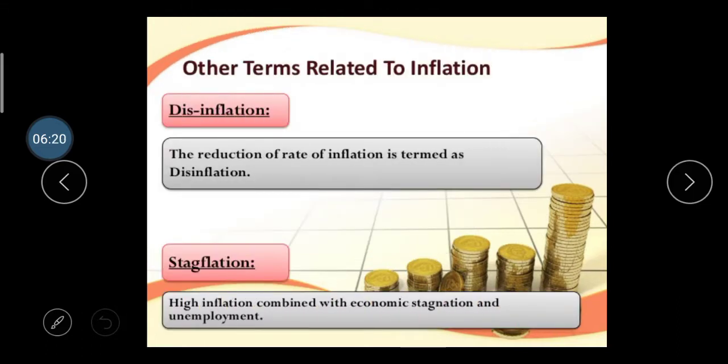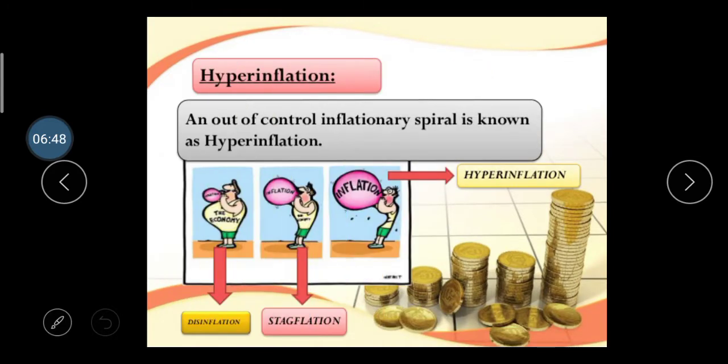Other terms related to inflation, first one is disinflation. It means what? The reduction in the rate of inflation is termed disinflation. Then stagflation means what? High inflation combined with economic stagnation and unemployment is considered stagflation. It means high inflation and high unemployment are both present in the economy, so it is called stagflation.